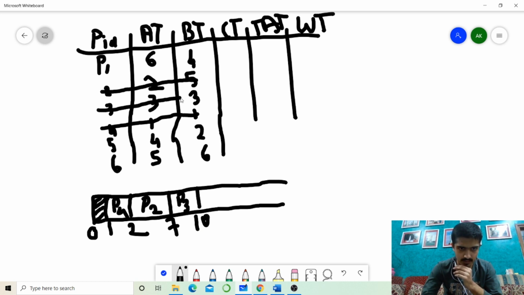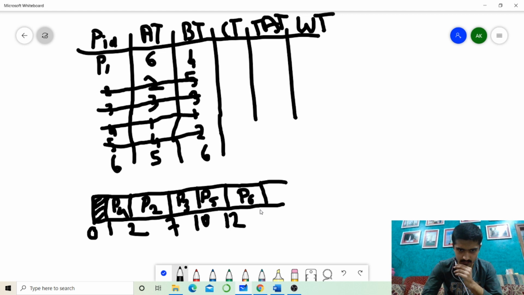Okay, I will strike it 3. Now which process should you choose? It will be P5, with burst time 2. So 10 plus 2 is 12, and it will be struck off. Now we have only 2 processes. P6, its burst time is 6.